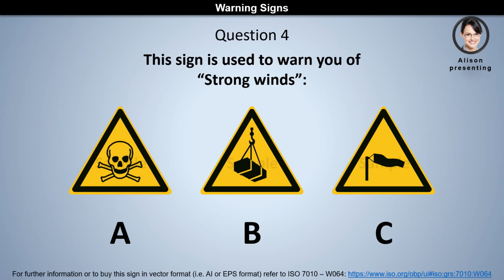Question 4. This sign is used to warn you of strong winds. Is it A, B, or C? The answer is C.